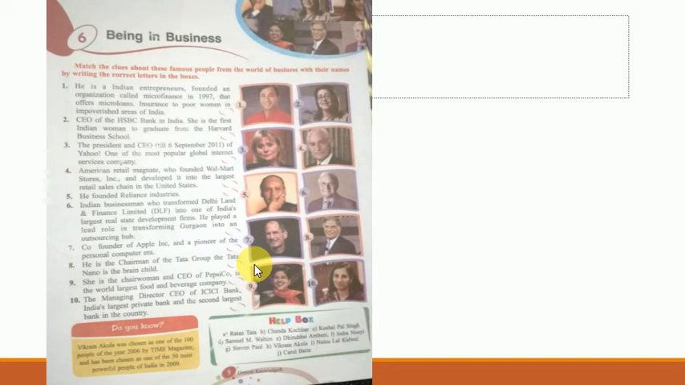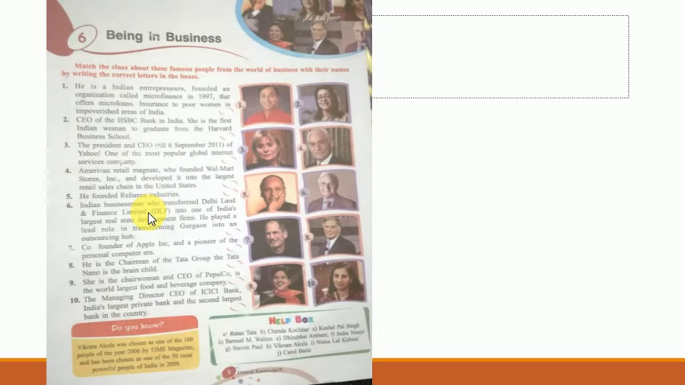Next is an American retail magnate who founded Walmart Stores Inc. and developed it into the largest retail sales chain in the United States. So he was the founder of Walmart. What is his name? He is Samuel Walton. Next, he founded Reliance Industries. Everyone knows that it was founded by Dhirubhai Ambani.